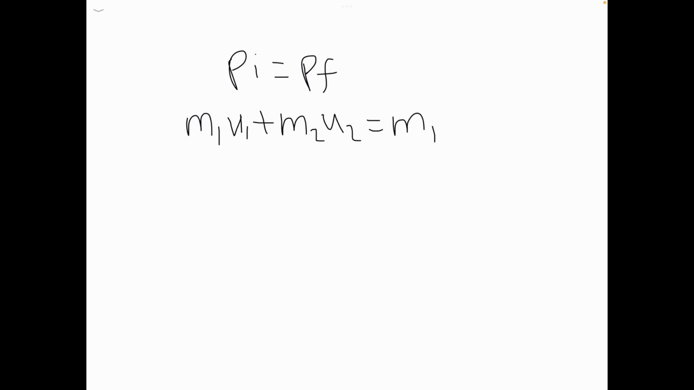Similar to a collision, explosions follow the principle of conservation of momentum, which is P initial is equal to P final, which is m1 u1 plus m2 u2 is equal to m1 v1 plus m2 v2. Now, an explosion is where a system that is initially at rest separates in two, which can be expressed by